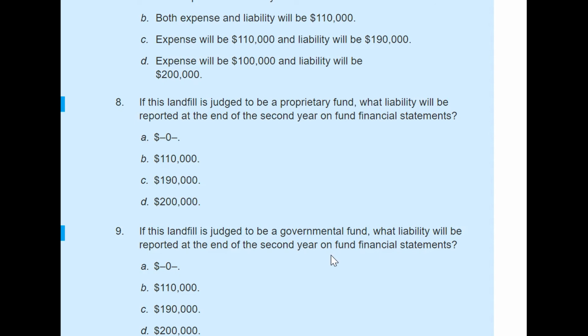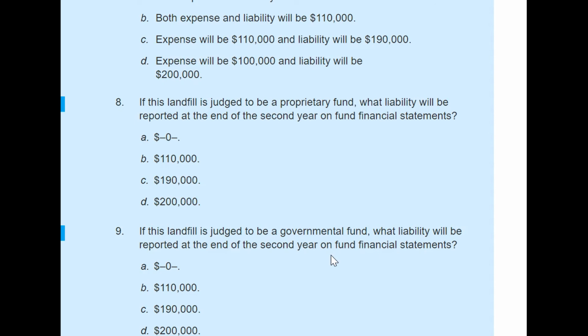Another broad category is the proprietary fund, when they are doing business-type activities, charging fees either from another unit or from the public. Enterprise fund is one example.